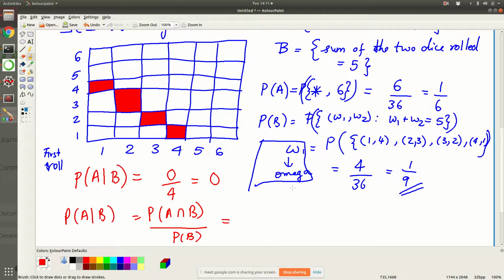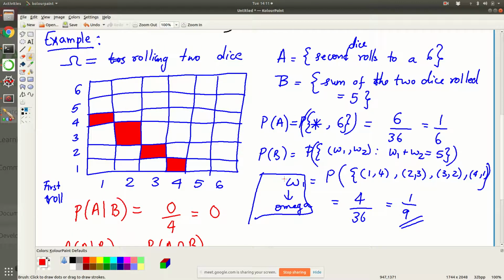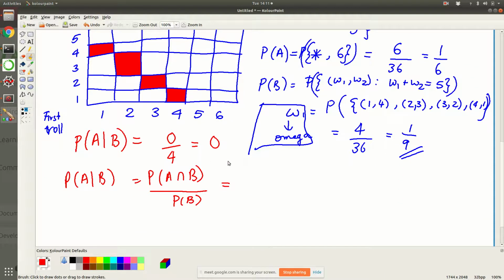Now P of A intersection B, what is it? A is saying the second dice rolls to a 6. B is saying the sum of the 2 dice is equal to 5. There is no way you will get a sum equal to 5 if the second dice rolled into a 6. So A and B are disjoint. This is going to be 0 divided by P of B, because A intersection B is an empty set, and we know that the probability of the empty set is 0.